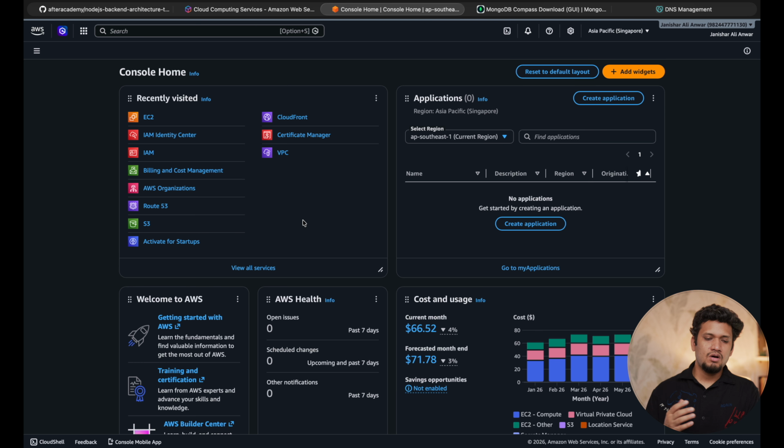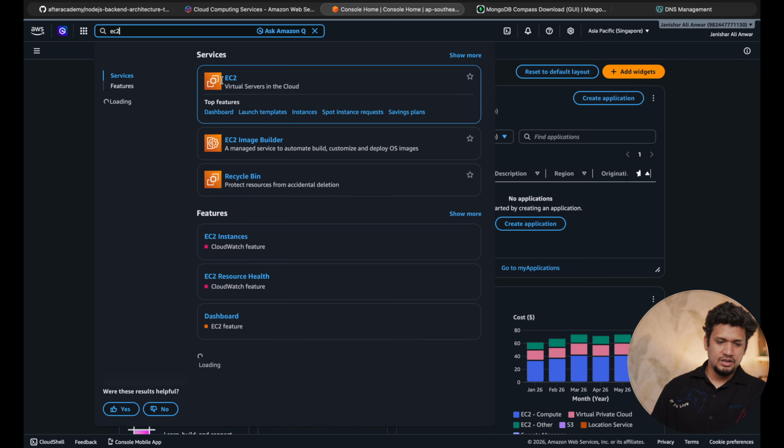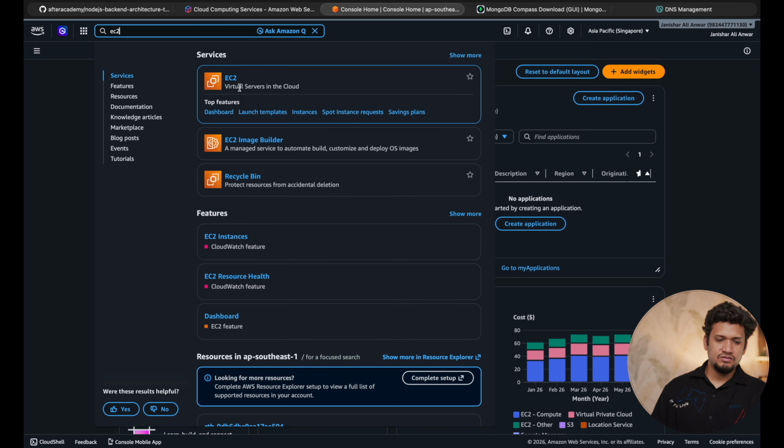Once you are on the Amazon console, you will find various services. We are interested in EC2. If it is not reflected here, you can search EC2, and EC2 is virtual servers in the cloud. This is the service that we require.